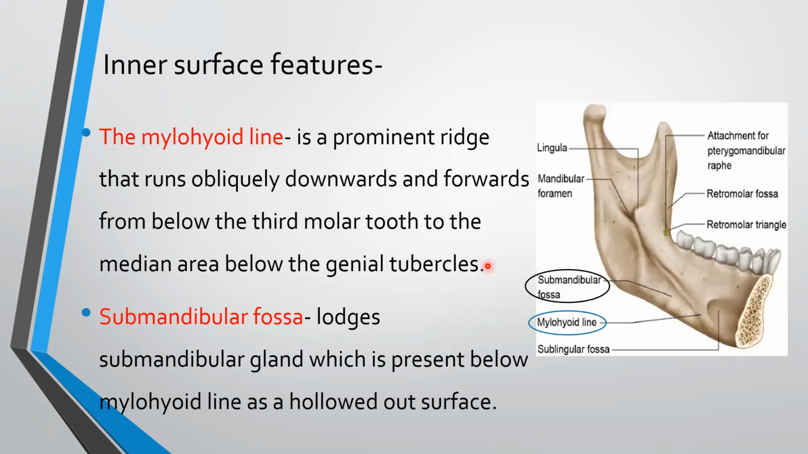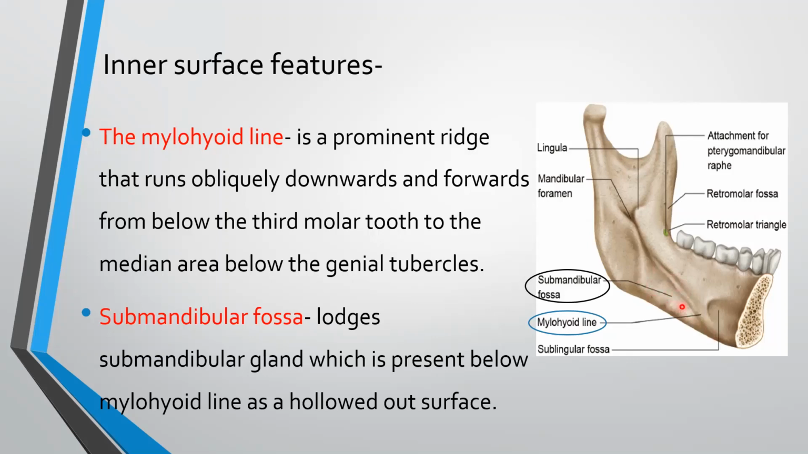Inner surface features. The mylohyoid line. It is a prominent ridge that runs obliquely downwards and forwards from below the third molar tooth to the median area below the genial tubercles. This is mylohyoid line. Submandibular fossa. It lodges the submandibular gland, which is present below mylohyoid line, as a hollowed out surface.